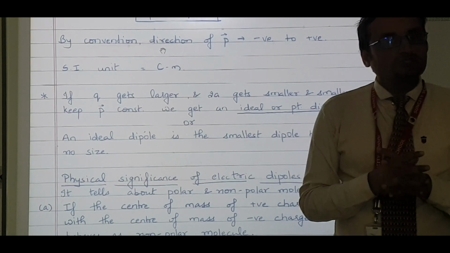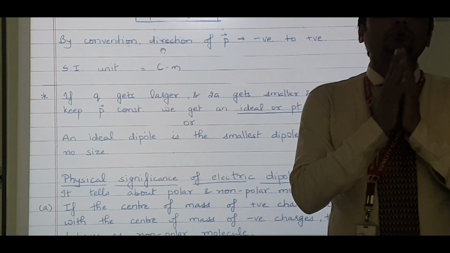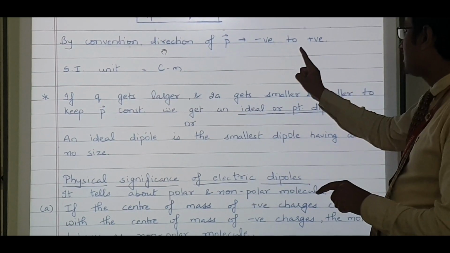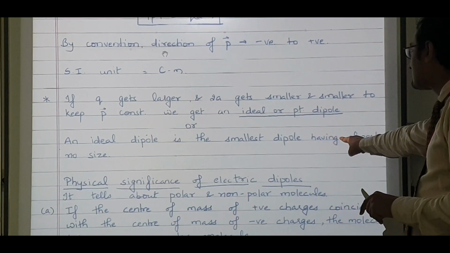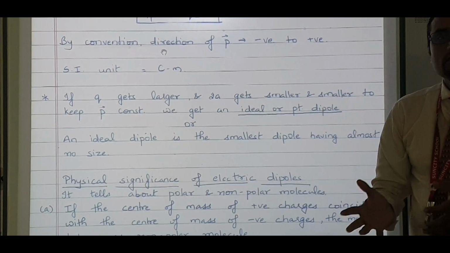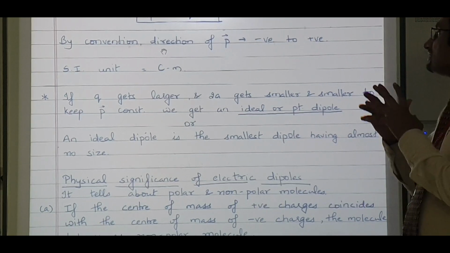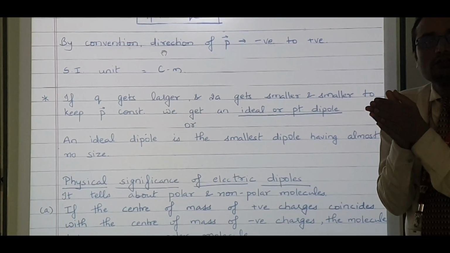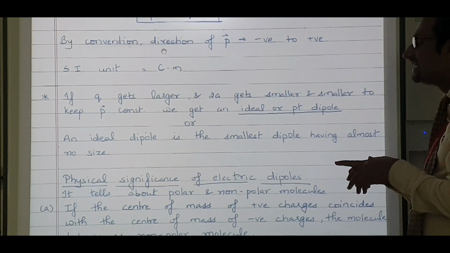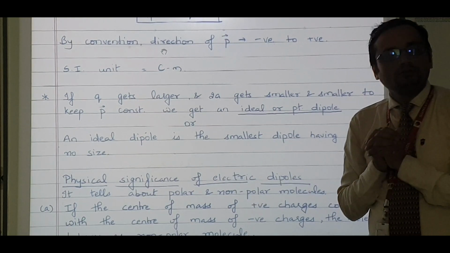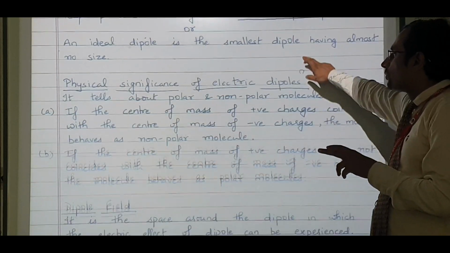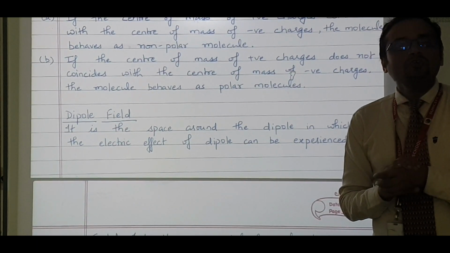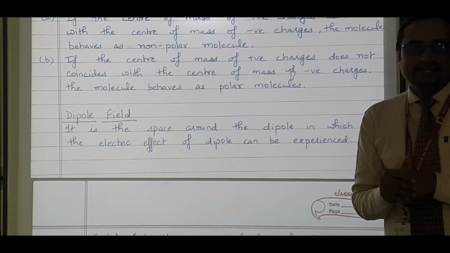Now a very important thing for you people, ideal dipole. What do you mean by an ideal dipole? An ideal dipole means a dipole which is smallest, that is, having no size. How can I get that? If the charge is very large and the distance is very small, I will get an ideal dipole or a point dipole. Now the question arises, what is the significance of this electric dipole? It tells me about polar and non-polar dielectrics.